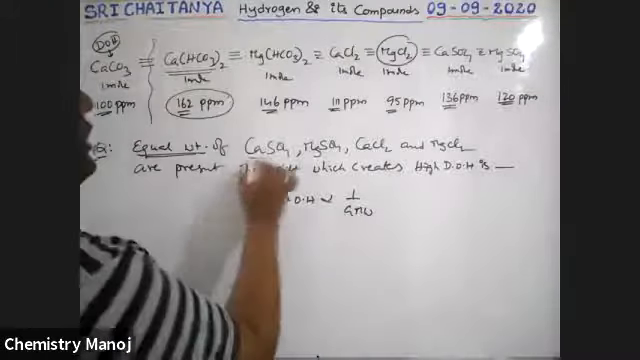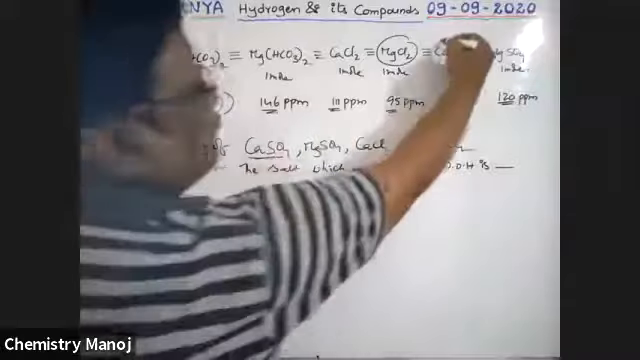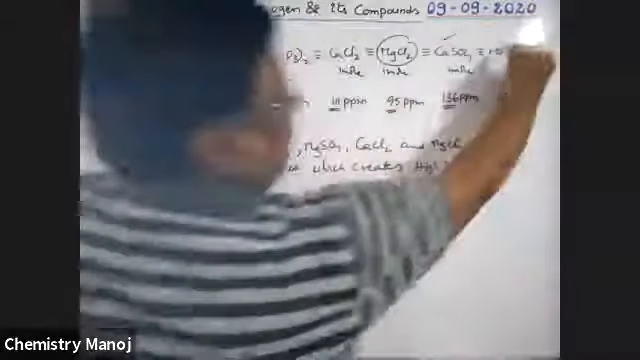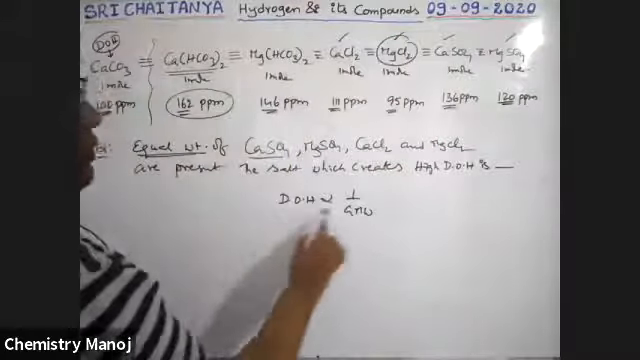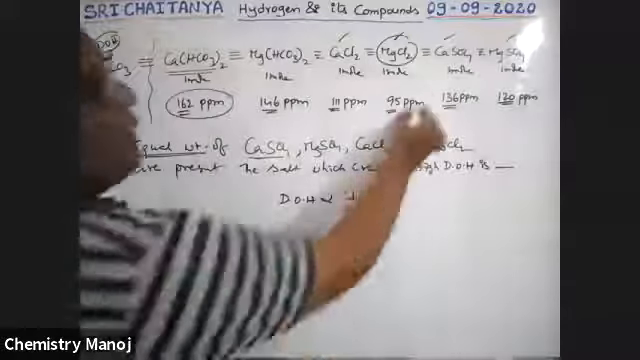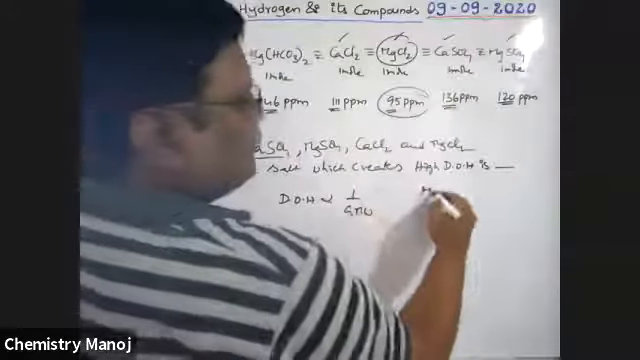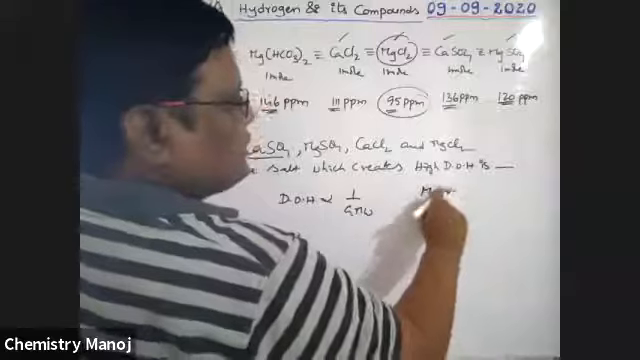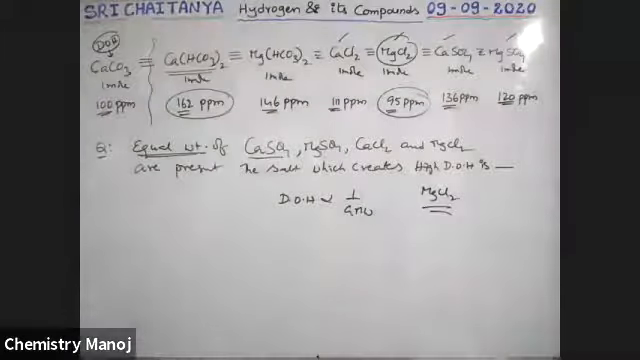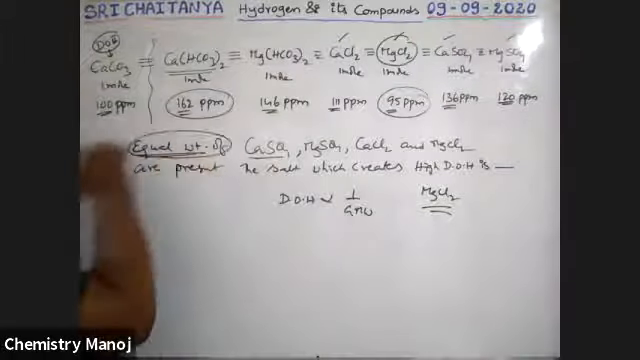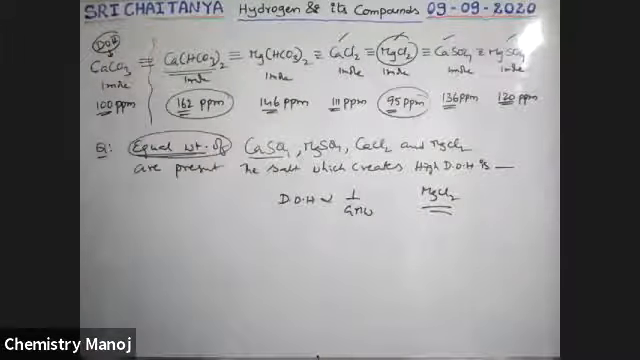So CaSO4, MgSO4, CaCl2, MgCl2. Among these, high hardness means low molecular weight. So MgSO4 is the answer. Sorry, MgCl2. MgCl2 creates more degree of hardness. So only weights are equal, boys. Only then; otherwise it is not possible.